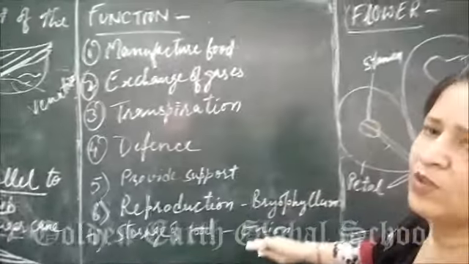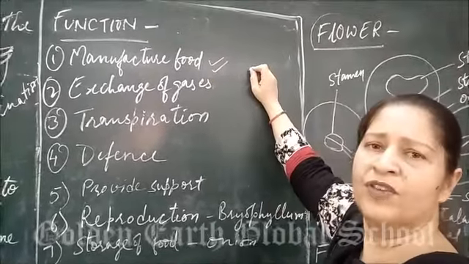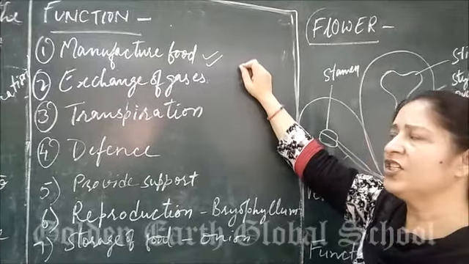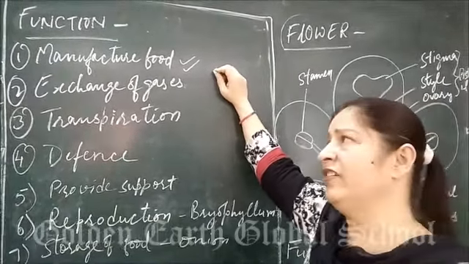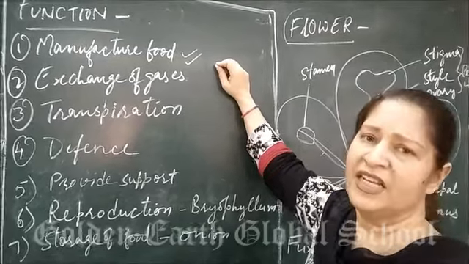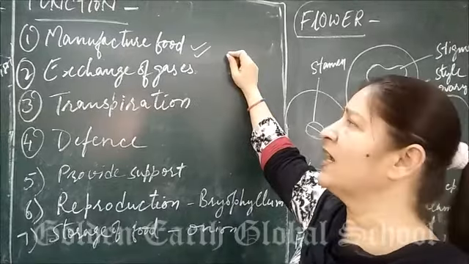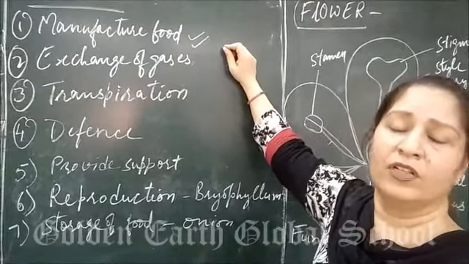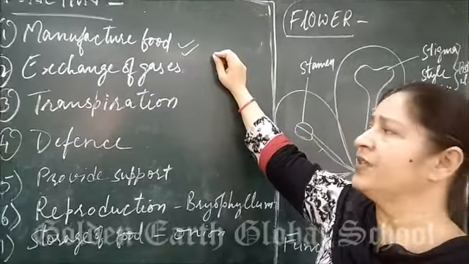You will learn the names only here. First, manufacture food. As all of us know that leaves are called the kitchen of the plant. It will manufacture food for the whole plant. Why it will manufacture food? Because it contains green color pigment called chlorophyll. In the presence of gas like carbon dioxide and water, it will form glucose and oxygen.